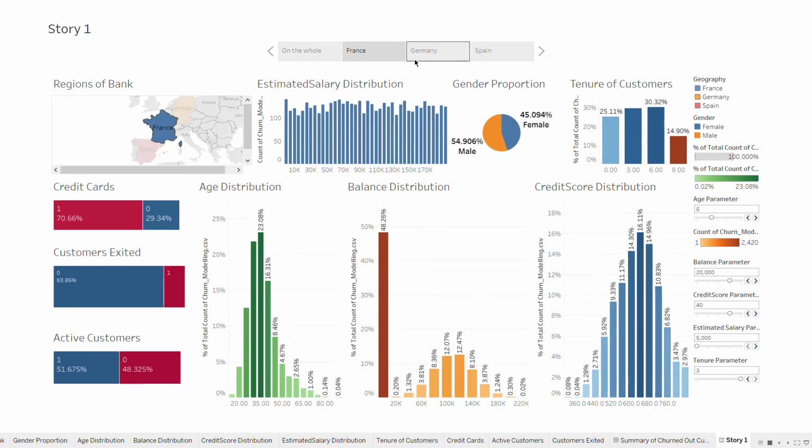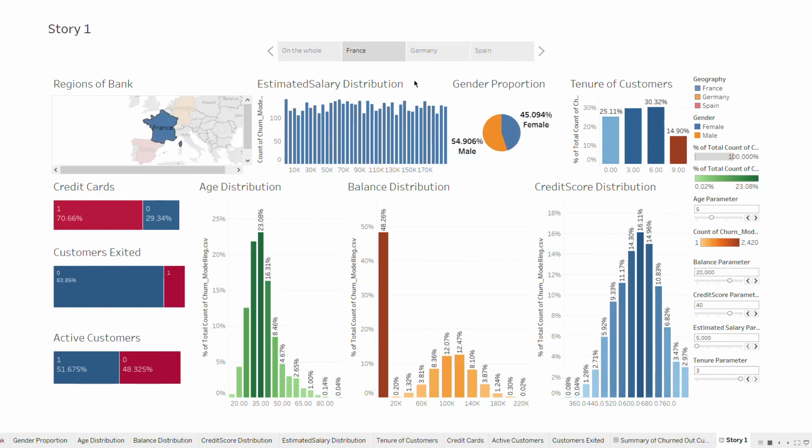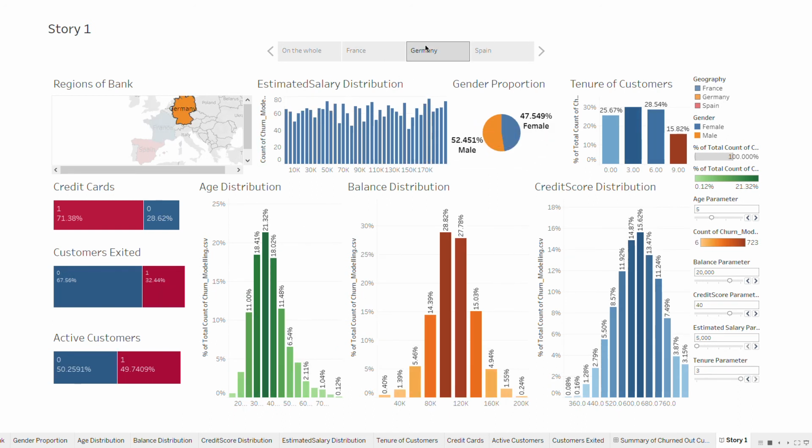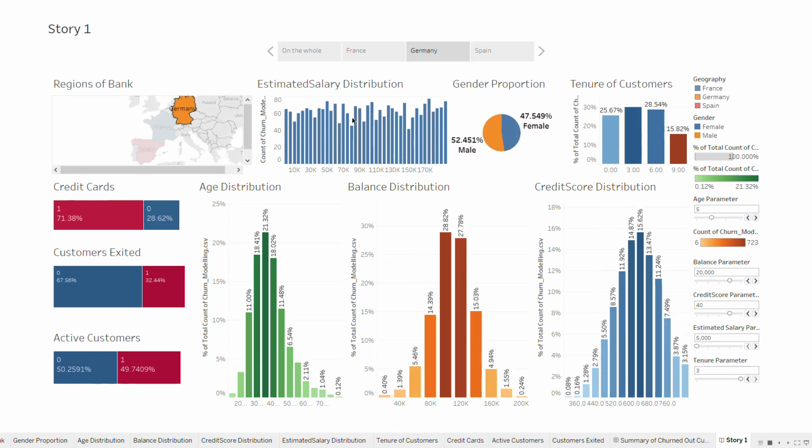And we can see that the estimated salary distribution in Germany and France is quite similar. There is not much of a difference. There is a bit of variation, but not much. In France we have an almost equal proportion. In Germany also there's a bit of proportion, but if we take this as roughly equal, the salaries of the people are quite similar. But what might be different is the standard of living and the vigilance of the customer. I mean, whether the customer is spending recklessly or the customer is saving.